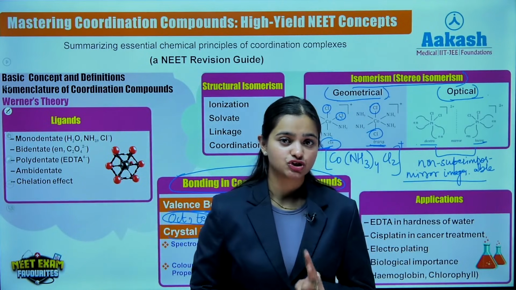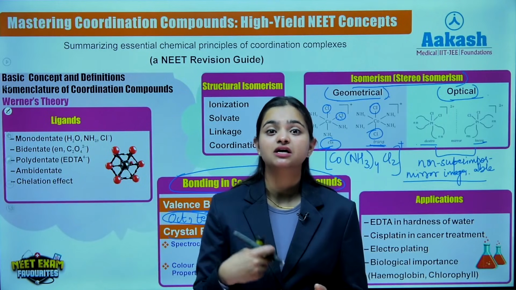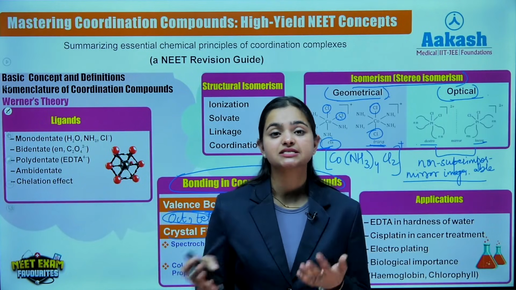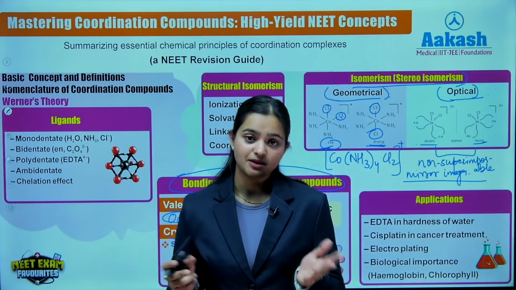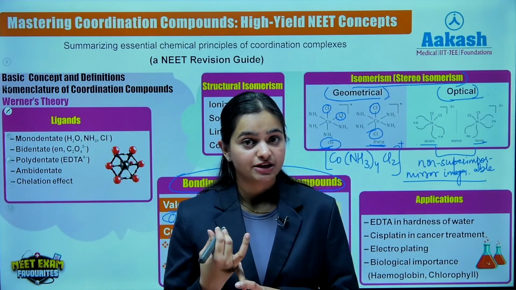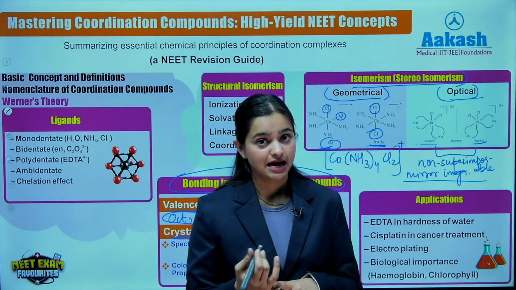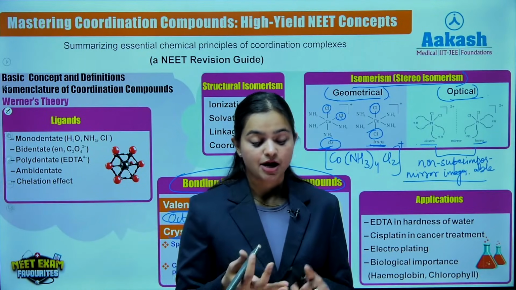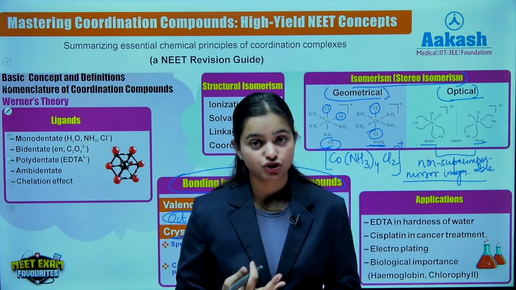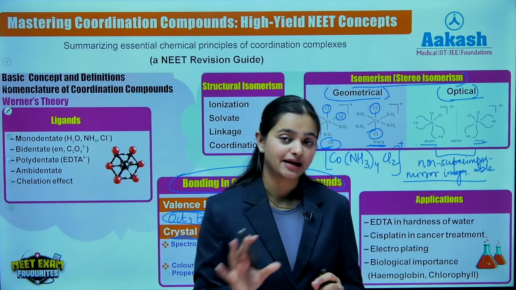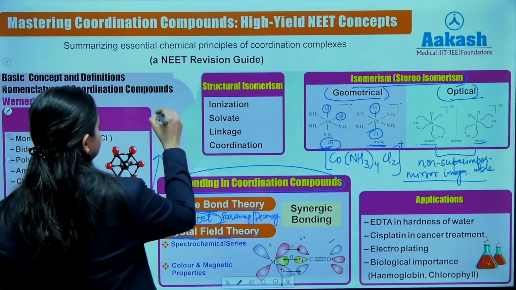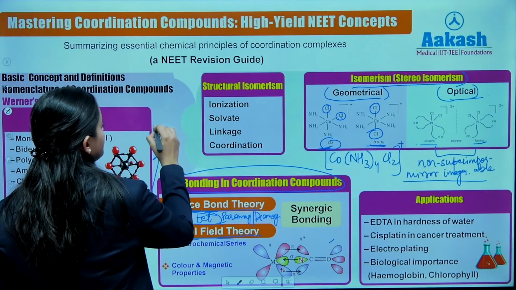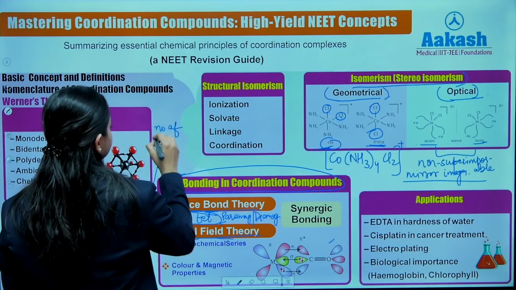So these were two limitations of valence bond theory, which led to the introduction of the new theory, crystal field theory, which basically talked about the electrostatic bond between the metal and ligand, right? Square planar geometry was explained along with tetrahedral and octahedral geometry, right? Quantitative magnetic data of coordination compounds were explained by crystal field theory. Okay? Quantitative data like number of unpaired electrons.